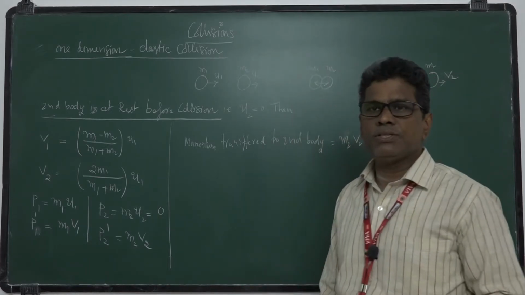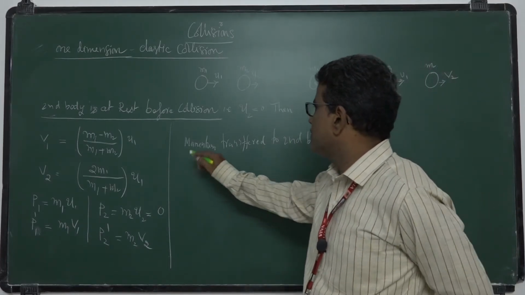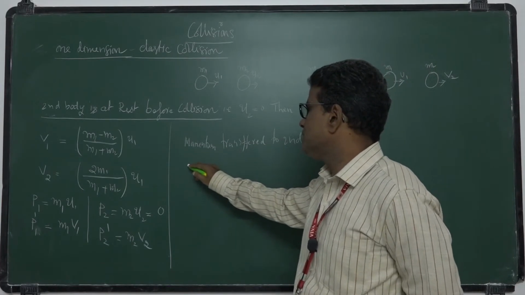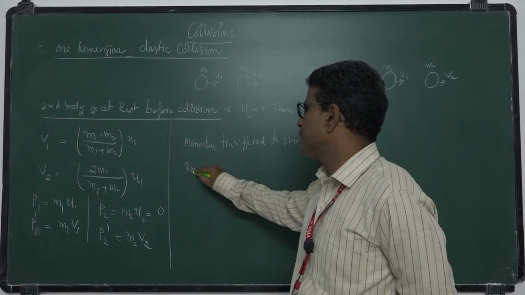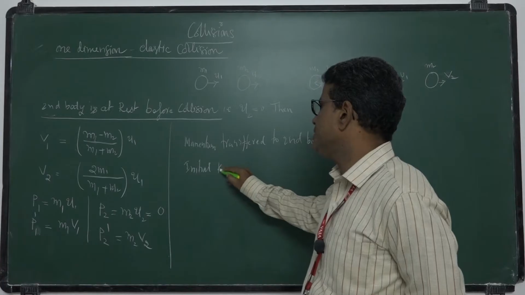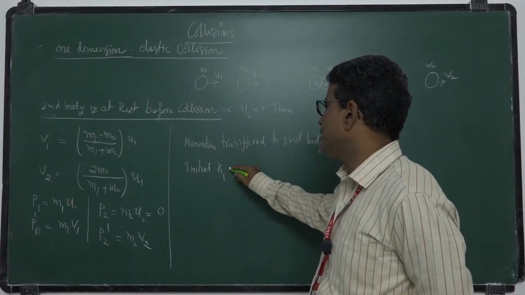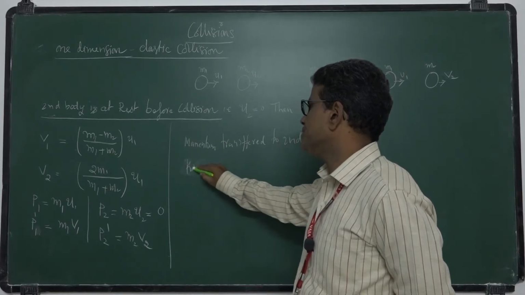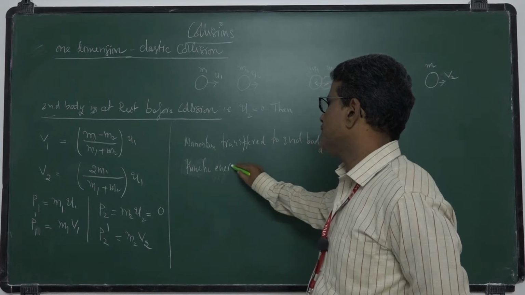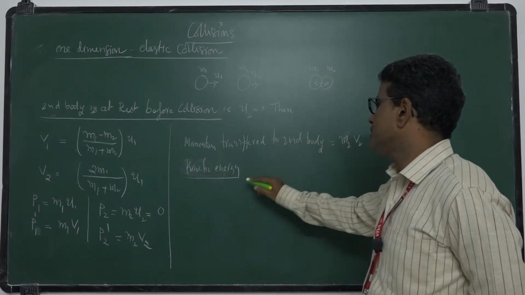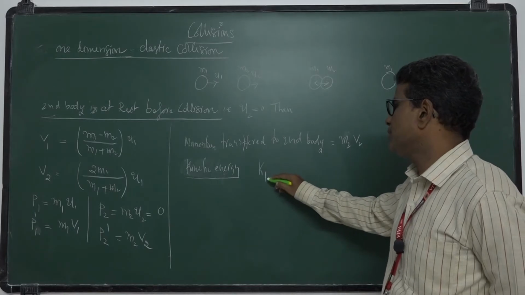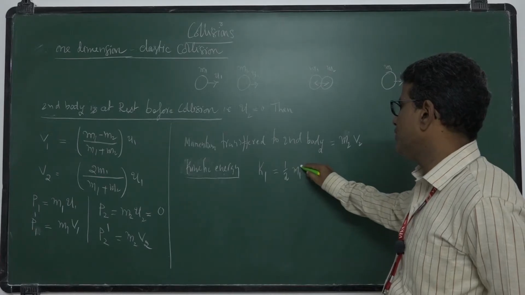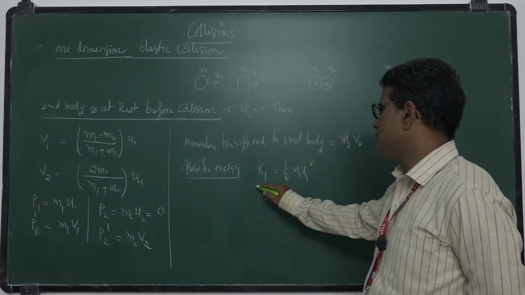Similarly, kinetic energy is also transferred. So what is the initial kinetic energy? The initial kinetic energy K1 of the first one is half m1 u1 square.